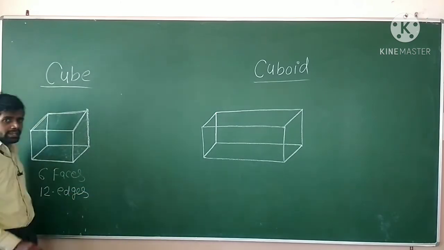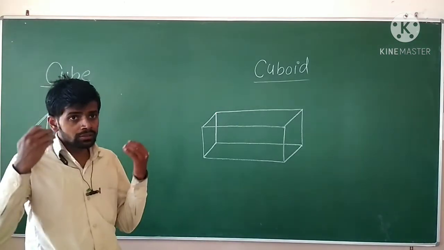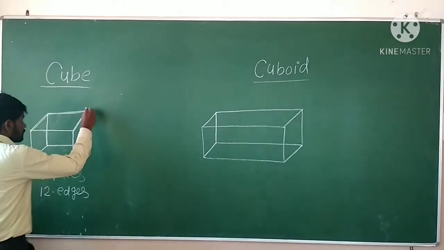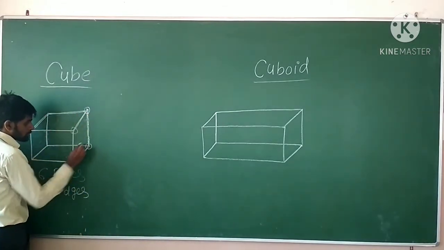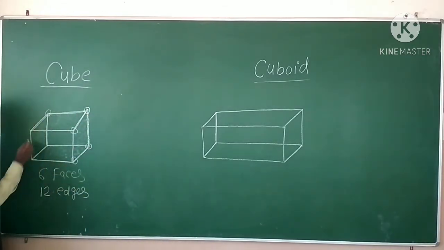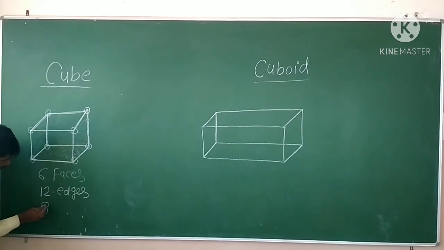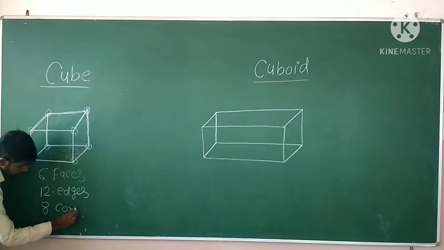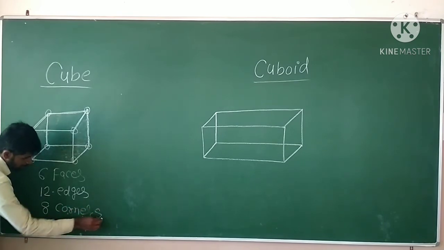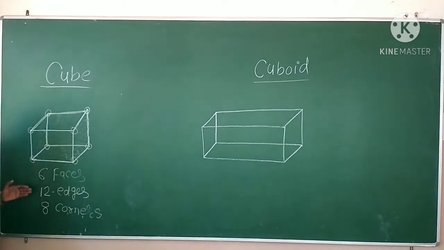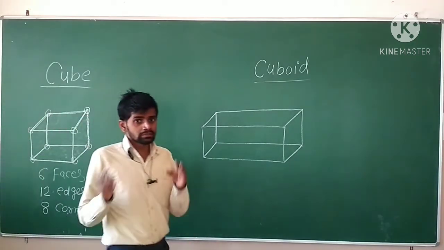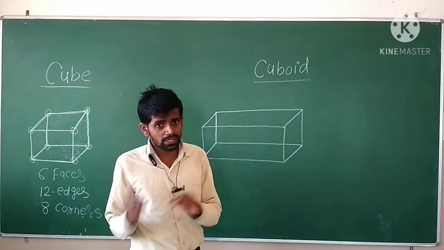And how many vertices? That means how many corners are there? 1, 2, 3, 4, 5, 6, 7, and 8. It has 8 corners. Okay, 6 faces, 12 edges, and 8 corners. If you want to understand in details, please watch out the previous video also.